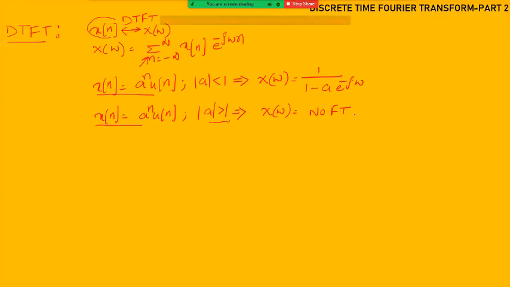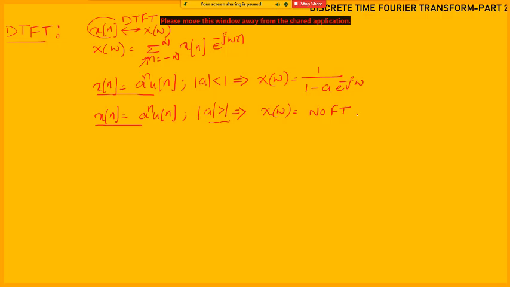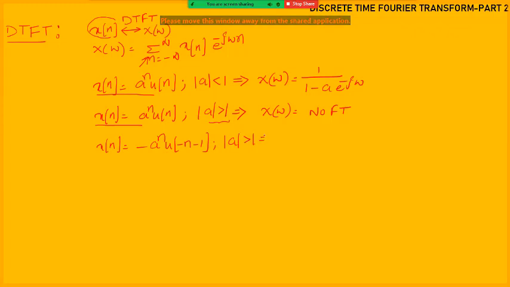So we can say, generally Fourier transform is applicable for signals which are absolutely integrable, or for stable signals only we can apply the Fourier transform. Next, x of n is equal to minus a power n u of minus n minus 1, where magnitude of a is greater than 1. For this one, the Fourier transform is given by the same expression but not the same answer: 1 by 1 minus a into e power minus j omega.